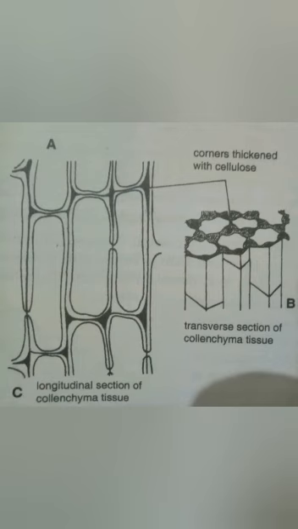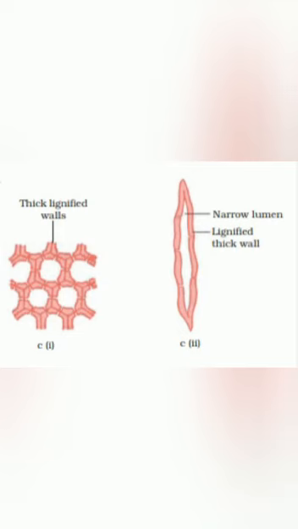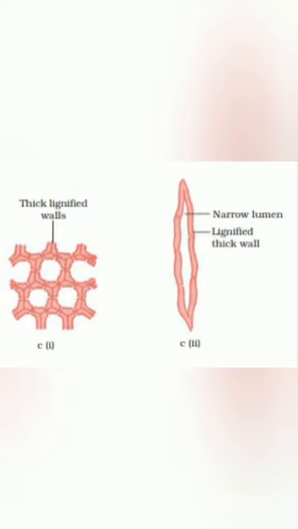What are the functions of collenchyma? Collenchyma cells provide flexibility to the plants. The various parts of the plants can bend without breaking due to the presence of collenchyma. So collenchyma allows easy bending of tendrils, leaf stalk, etc. Collenchyma also provides mechanical support to the plant. Remember, parenchyma, collenchyma, sclerenchyma, all these three types of permanent tissues have the common function that they provide mechanical support to the plant.